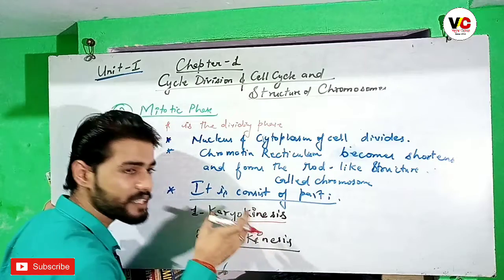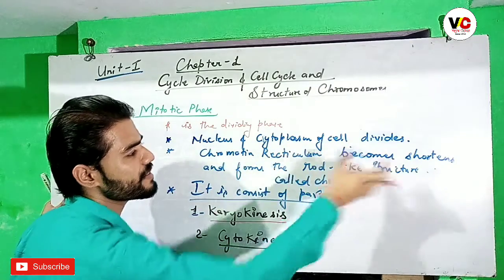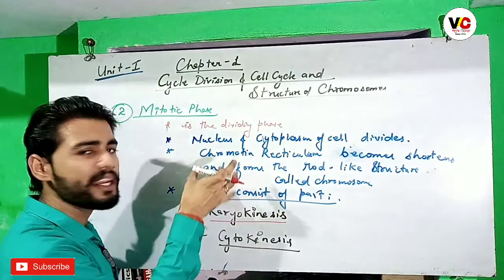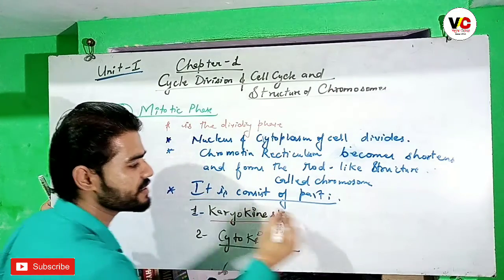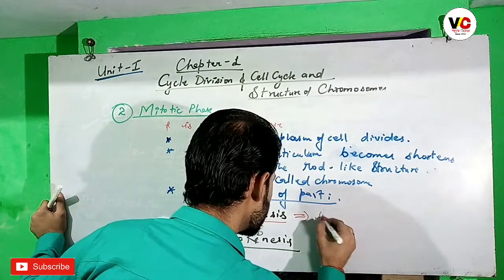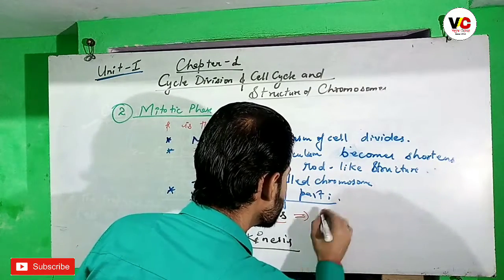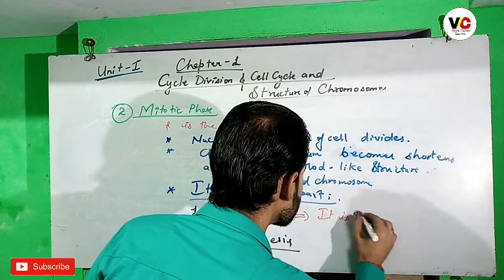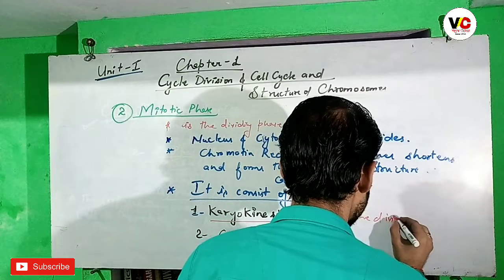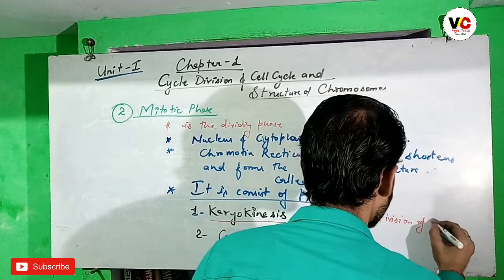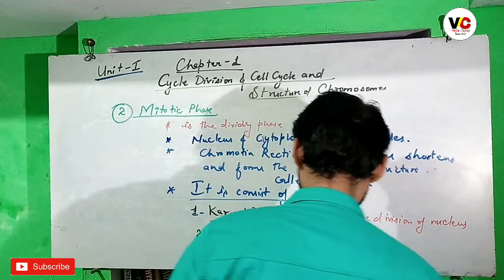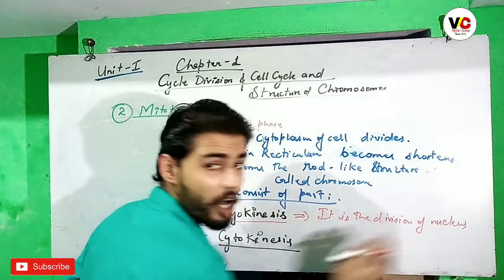Firstly, inside the nucleus, the chromatin reticulum becomes the rod-like structure that forms chromosomes, and the nucleus starts dividing. So karyokinesis is the division of the nucleus.